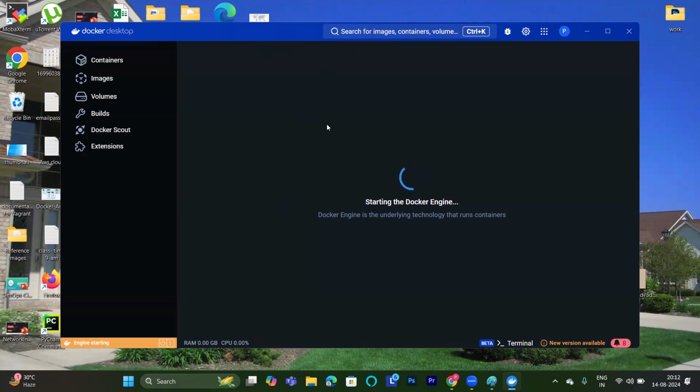So it will take some time. Starting the Docker engine here. Am I audible to you guys? Confirm me once, please. Yes. This will take more time than the installation.